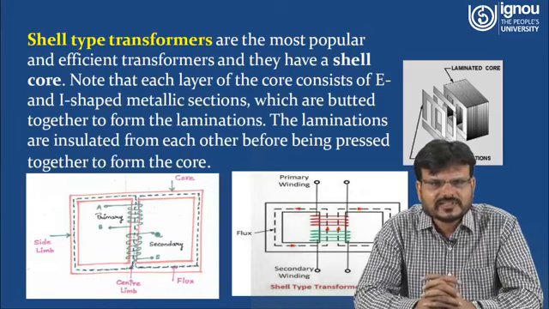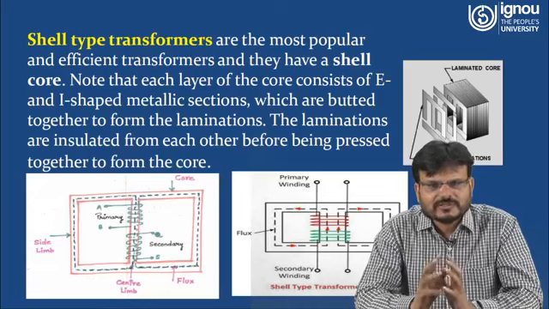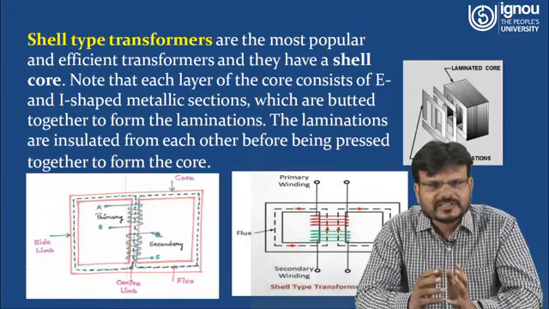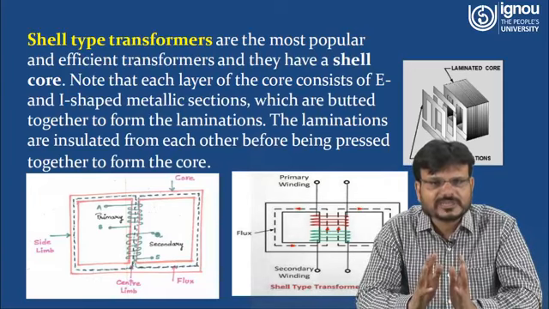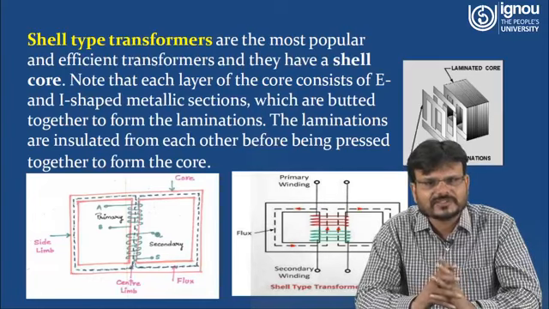Here you can see both the primary winding and secondary winding are placed on the center limb. So whatever magnetic flux is generated due to the primary will be directly linked to the secondary. That means the chances of leakage flux are very low.